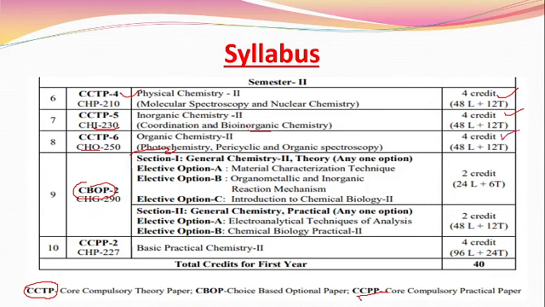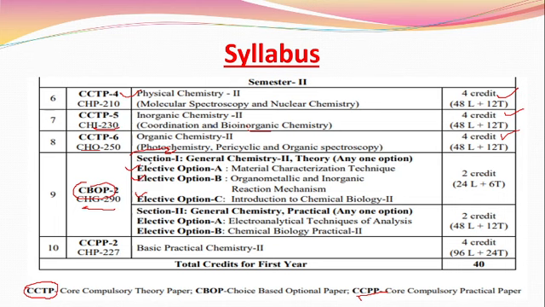Second one is CBOP 2, also called the CHG 290 course. CBOP means a choice based optional paper. In this paper you have the options A, B and C. These are the elective subjects, called general chemistry. You have to choose only one option.